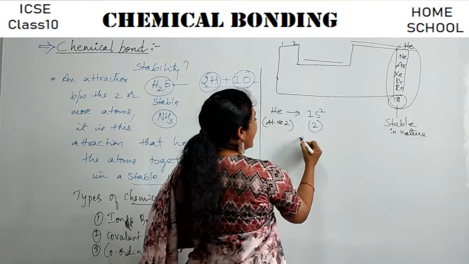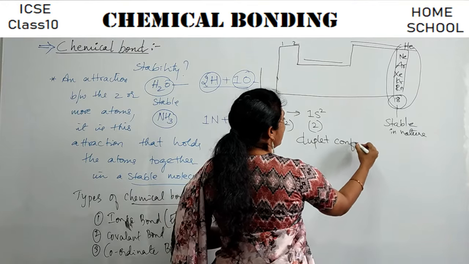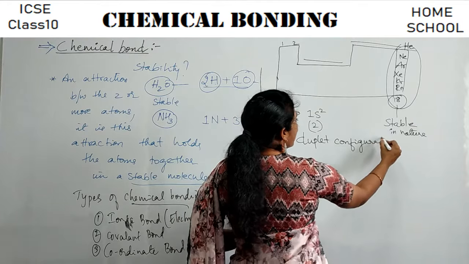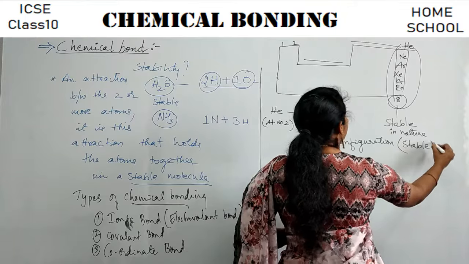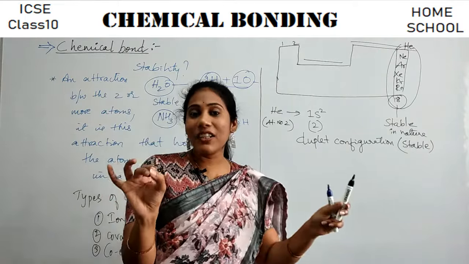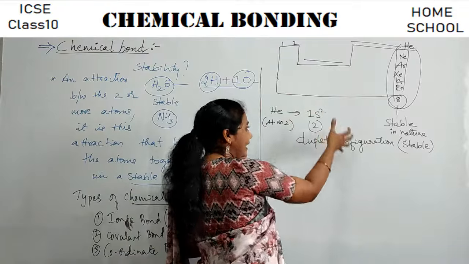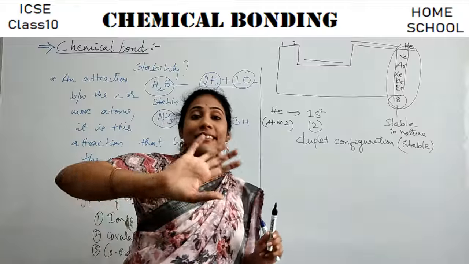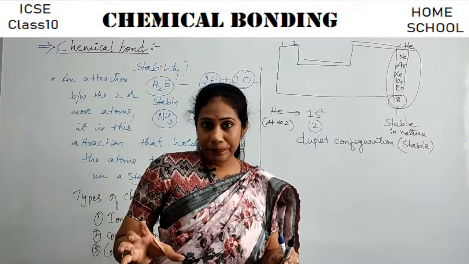This is actually called duplet configuration, which is very stable. Okay, so if any element has an electronic configuration which is quite similar to helium, then you can say that particular element or atom is very stable.